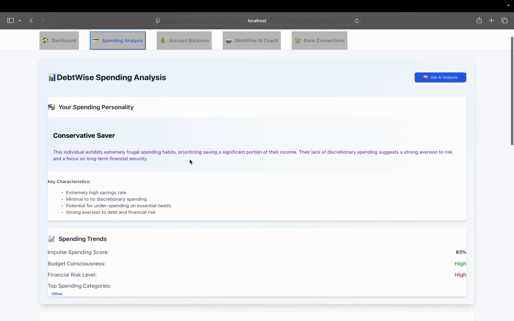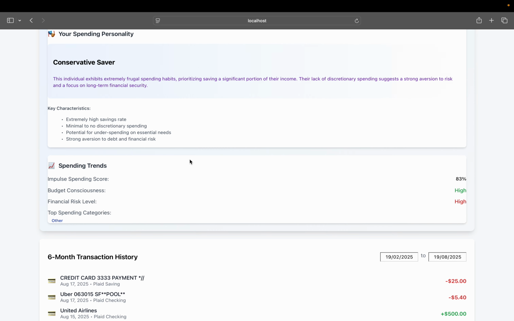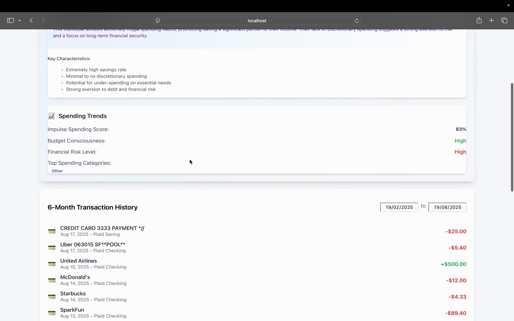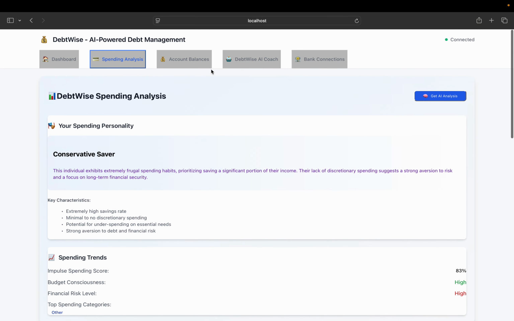The impulse spending score is 83%. Budget conscious is high. I'm not sure why it is giving the financial risk level as high, even though this fellow is good with budget. He is a good budget conscious person. But we can fix that small issue, not a problem.